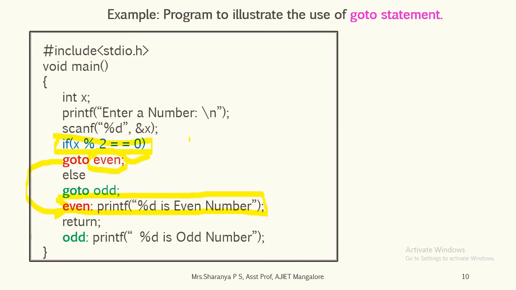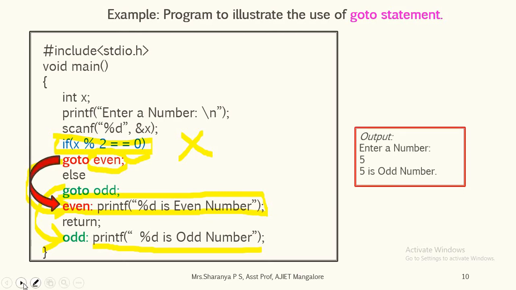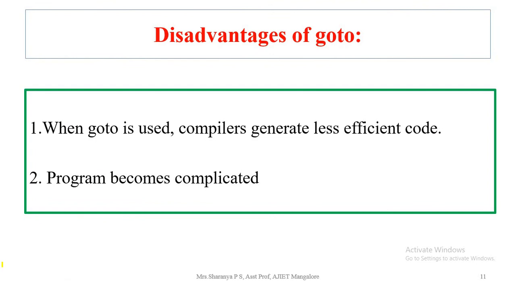Suppose the condition is false, then the else part is supposed to be executed. Here it found goto odd. So the control will move to the corresponding odd label and it will print that the number is odd. This is how, by using keywords like goto, we can move the control as we want to any section of the code, from one part of the code to some other part. These are the ways we can use the goto statement.